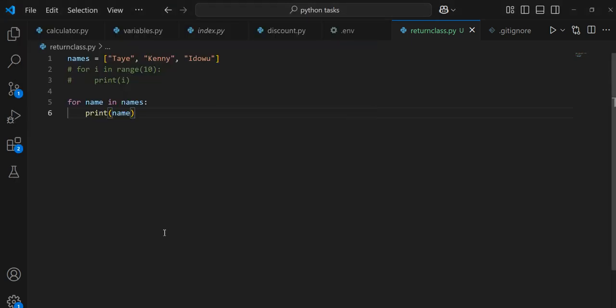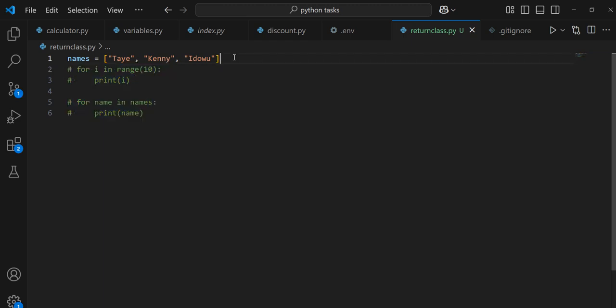But there is a little problem with this approach. What if I'm interested in the position? Remember I said this is index 0, this is index 1, this is index 2. So if we go on with this approach, yes, we have access to the values, but we do not have access to the position, to the index. So in case you want to have access to the index, the positions of those values, you use this approach. Let's see how we can now make use of this approach.